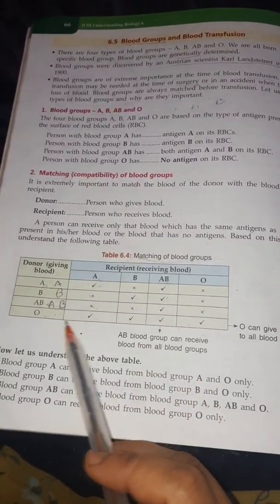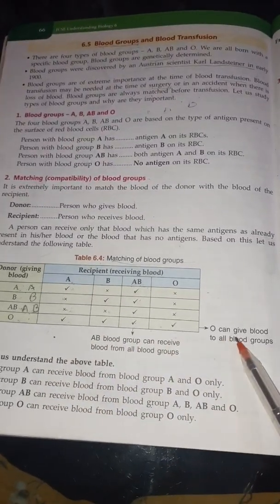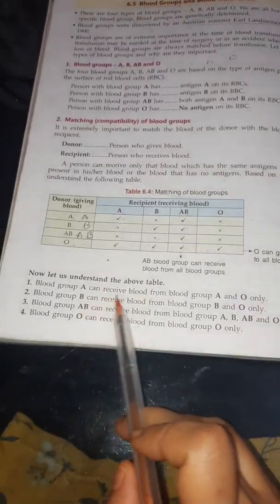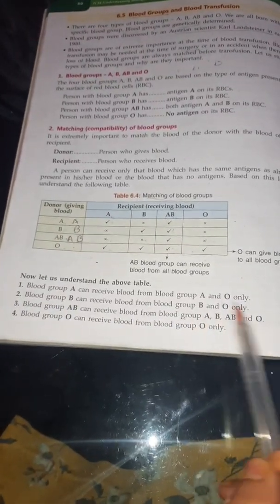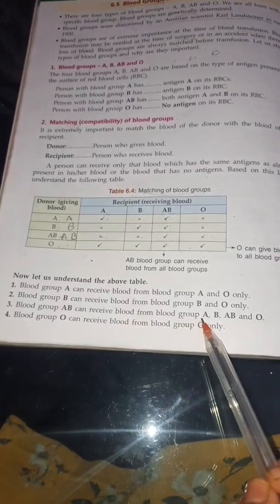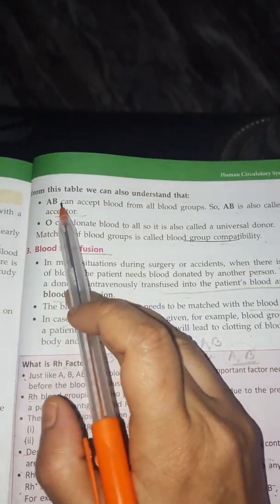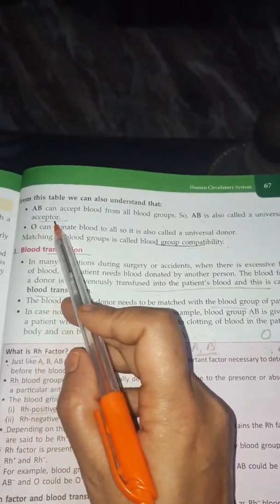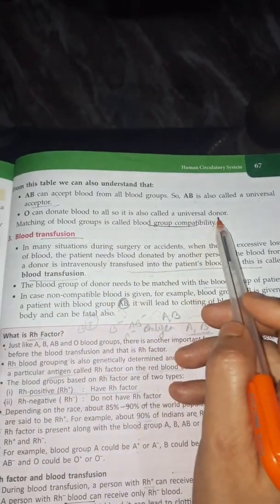So it is known as the universal recipient. And here you can see that O can give blood to all the blood groups. So O is called the universal donor, who can donate blood to any blood group. Blood group A can receive blood from group A and O. Blood group B can receive blood from blood group B and O. Blood group AB can receive blood from blood group A, B, AB and O. Blood group O can receive blood from blood group O only. So AB is known as a universal recipient, and O can donate blood to all the blood groups, so it is known as a universal donor.